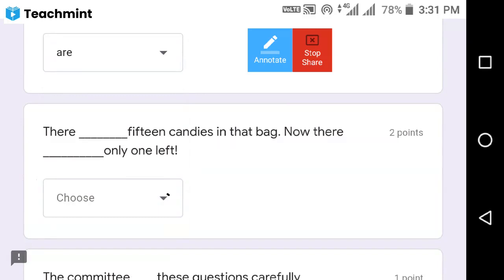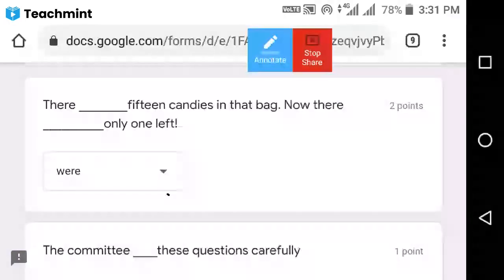First one is were. Second one is there is only one. Now there is only one left actually. That is the right answer.